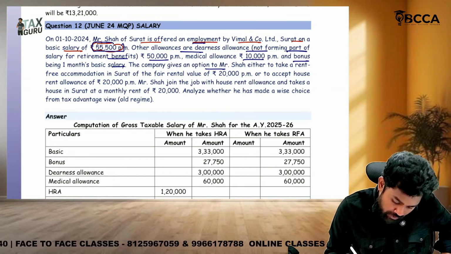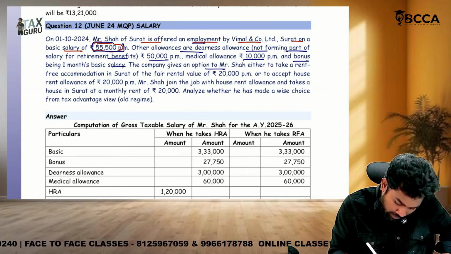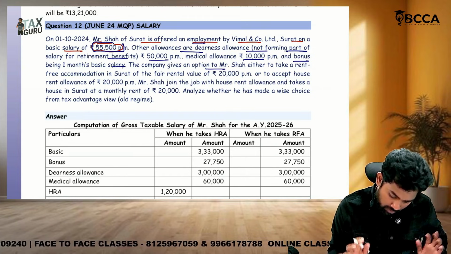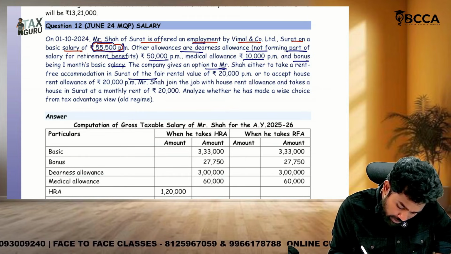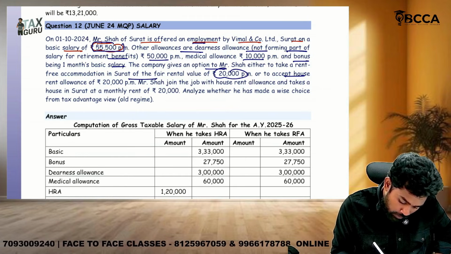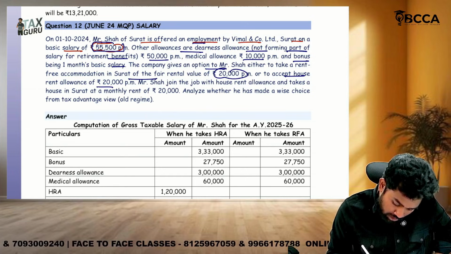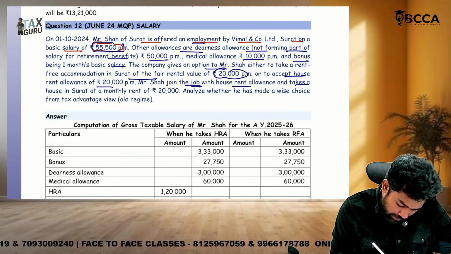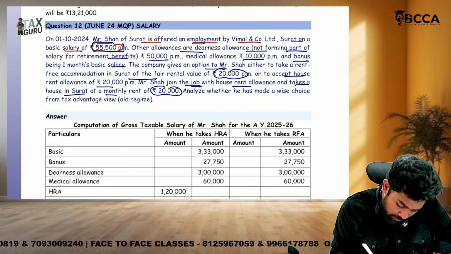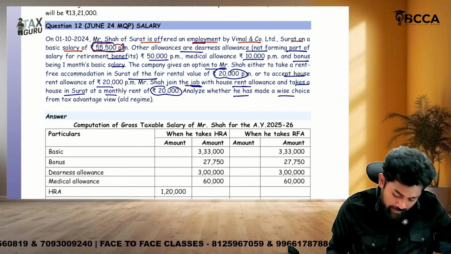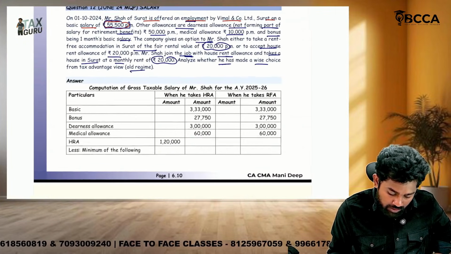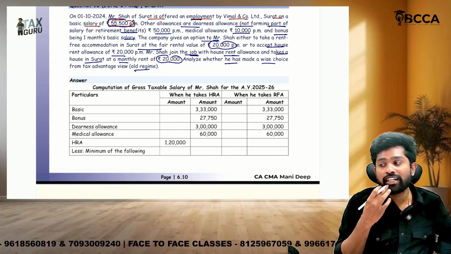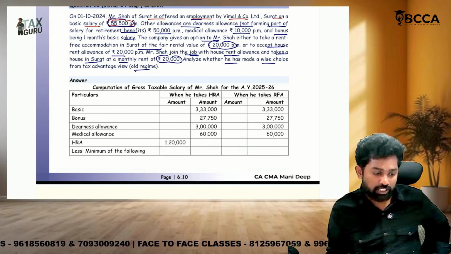The company gives Shah an option. Sir, till now everything remains the same. Okay, the company gives an option: to take rent free accommodation of 20,000 per month or to accept HRA. Shah joined the job with HRA and took a house in Surat at a monthly rent of 20,000. Analyze whether he has made a wise choice, old regime. So either he can take rent free accommodation or HRA, but he has already chosen to take it as RFA. But we need to decide whether it is correct or not.